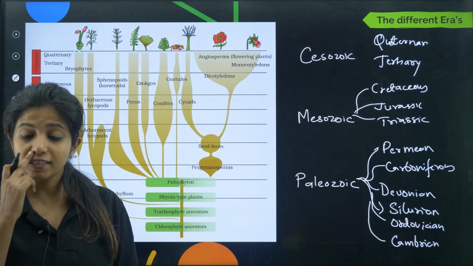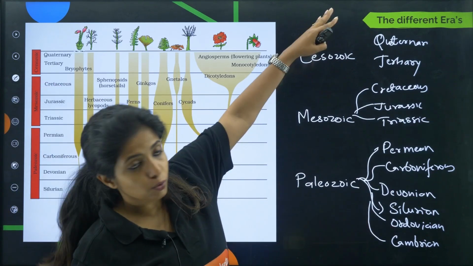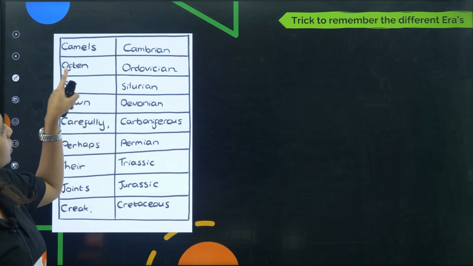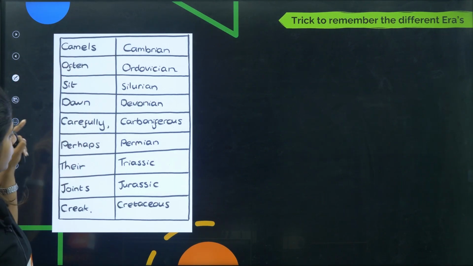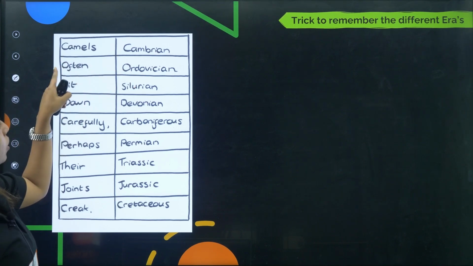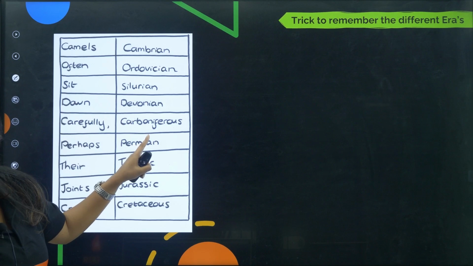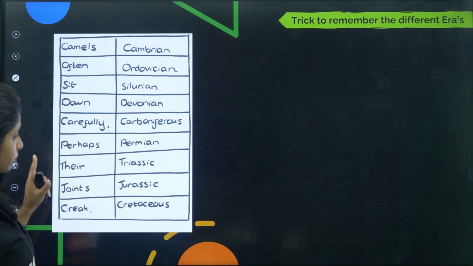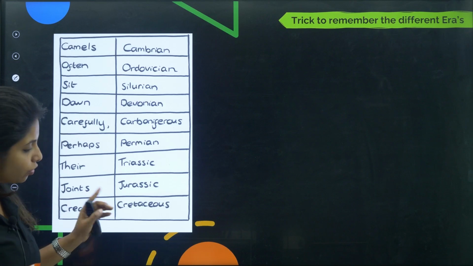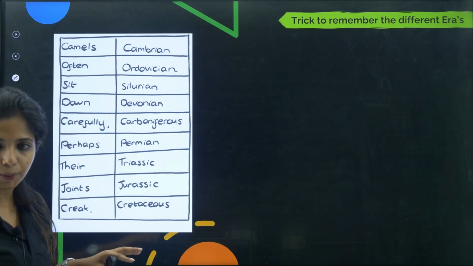Now how can we remember it? There is a thing where you have to think of it in reverse. So see over here, Cambrian, camels, Ordovician, often. Camels often sit down carefully, perhaps their joints creak. So here, C for Cambrian, O for Ordovician, S for Silurian, D for Devonian, C for Carboniferous, P for Permian, T for Triassic, J for Jurassic, C for Cretaceous, and then you have quaternary and tertiary.